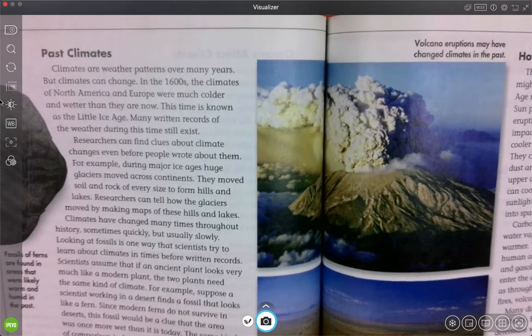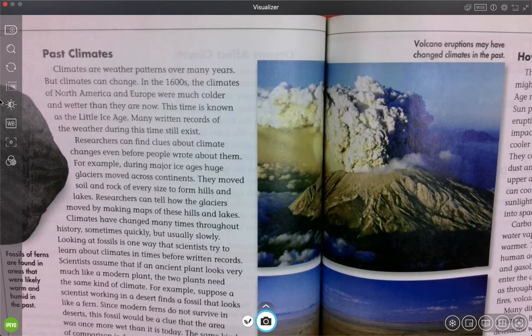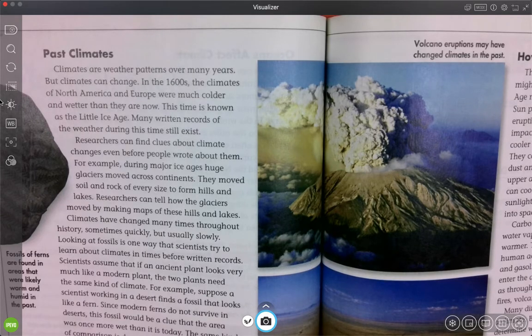Past climates. Climates are weather patterns over many years, but climates can change. In the 1600s, the climates of North America, which is where the United States is, and Europe were much colder and wetter than they are now. The time is known as the Little Ice Age. Many written records of the weather during this time still exist.